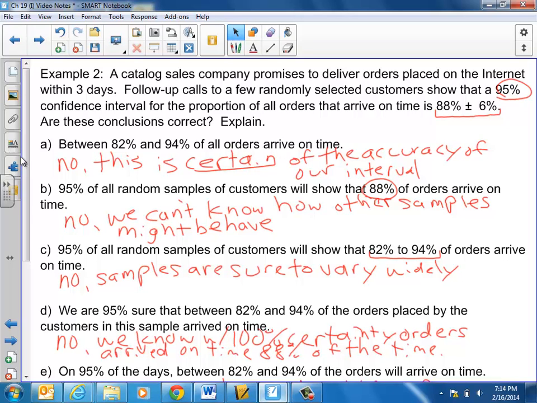That's as much as we can know. So with 95% confidence, we believe that the true proportion of internet orders that are delivered on time for customers falls within 82% and 94%. That's as good as we can get. All these other conclusions are going off the mark.